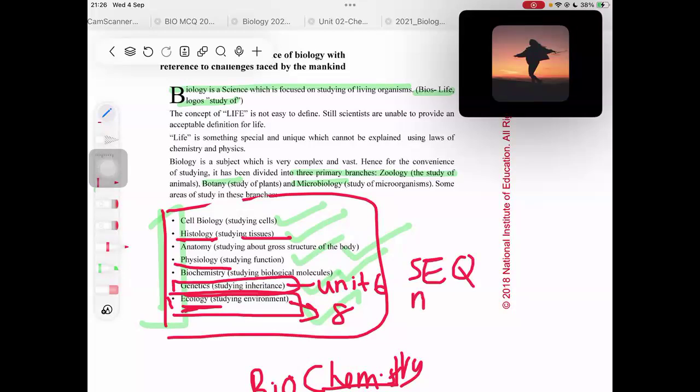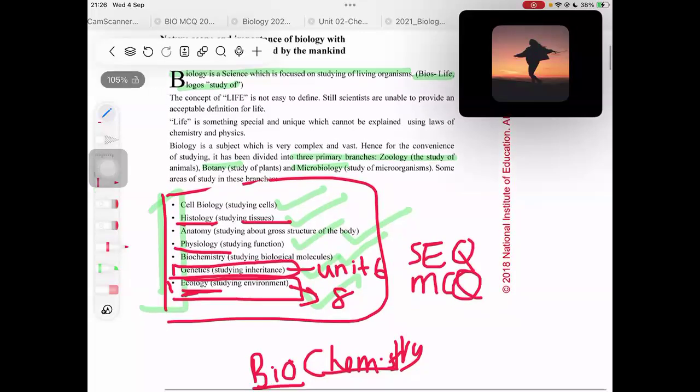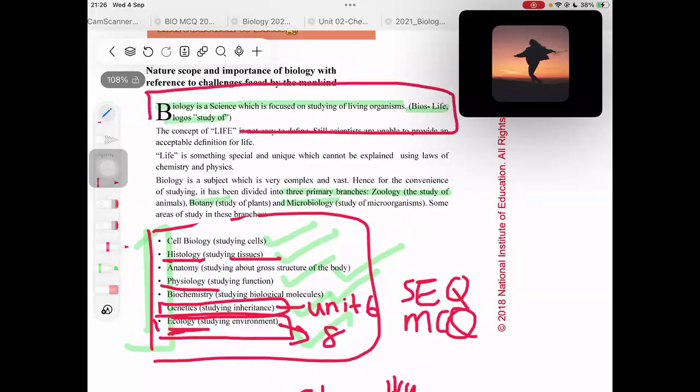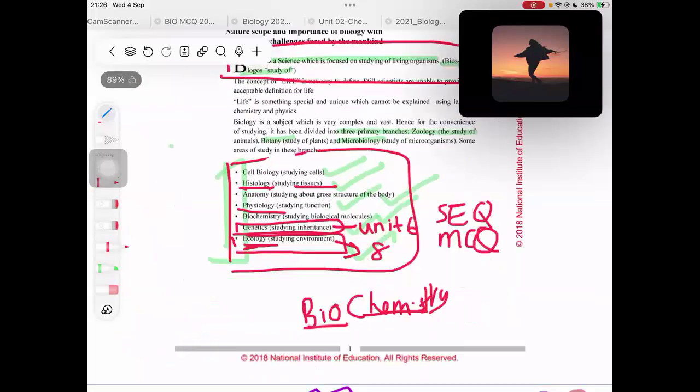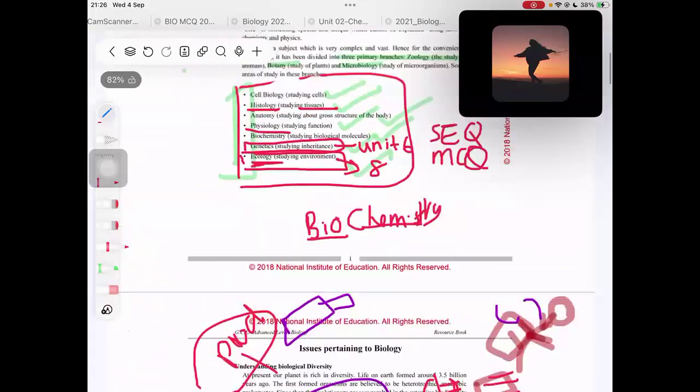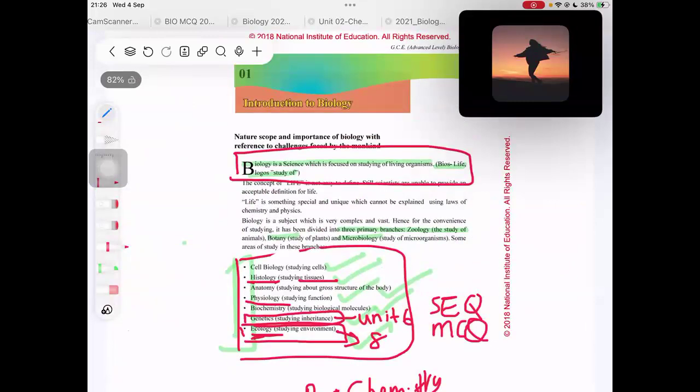Plus, I have seen in some term test papers that they have asked this for MCQs as well, right? Okay, and this SAQ has never been asked, so you can expect this in one of the future A-level papers, right? Now let's move into it. When I taught you this, did you even read this part? No, right? We usually skip these topics in Unit 1, but let's read that just to make sure we have touched that area so everything is completed.